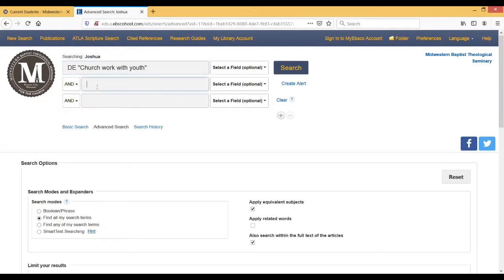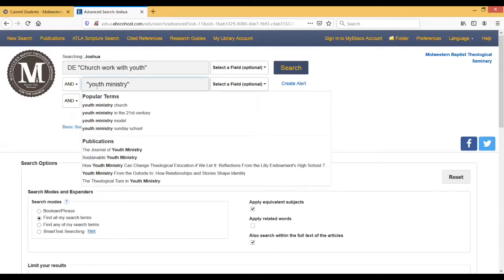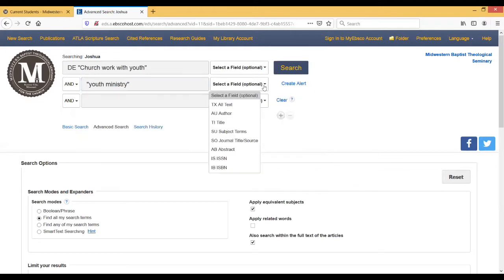But now I'm going to add a field, and I'm going to put youth ministry, the phrase, in quotation marks so that it finds youth ministry together as a phrase rather than youth somewhere and ministry somewhere else. I'm going to change my field specifically to the text of the article. So my assumption here is that I'm searching within the correct subject heading, but I'm assuming that the author at some point in the article is going to use the phrase youth ministry. That's what I'm searching for here.